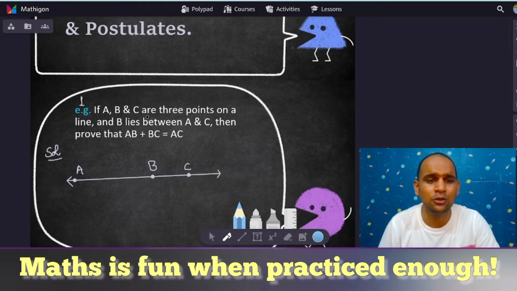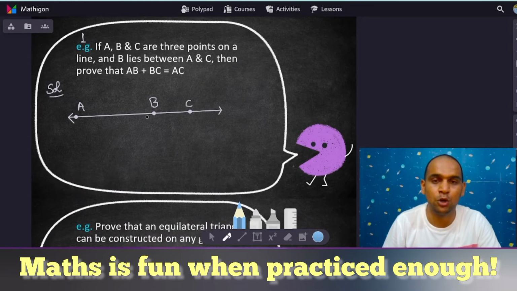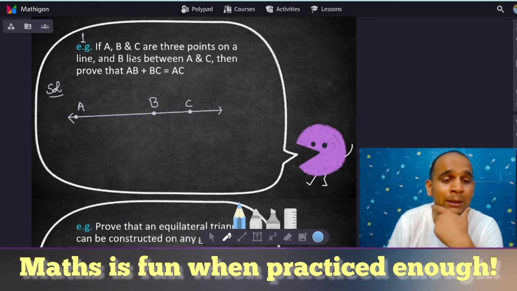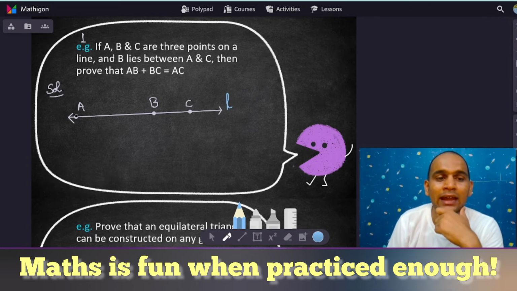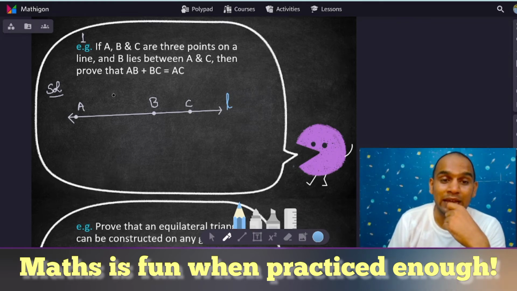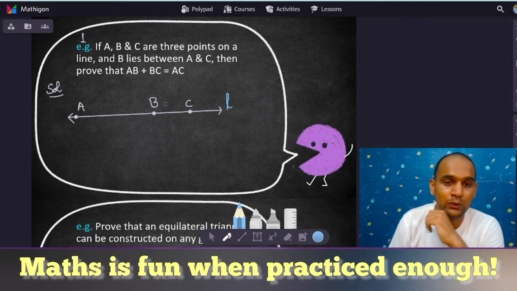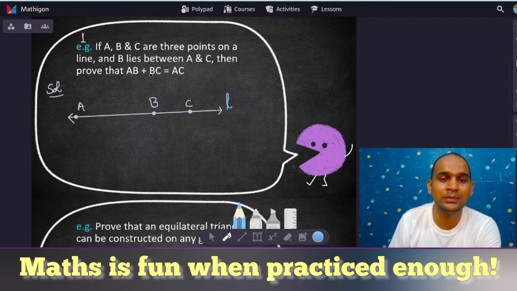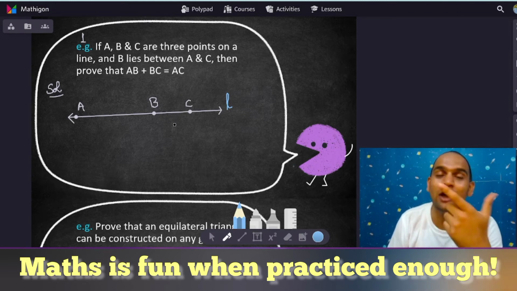Yes, let's quickly go through one example of how we use these postulates and axioms. Example number one says, if A, B, C are 3 points on a line, as you can see, over here we have line L, and B lies between A and C. So A and C are the end points, and B lies somewhere between them. Then prove that AB plus BC equals AC. Now this also seems very obvious, but how will you prove it?